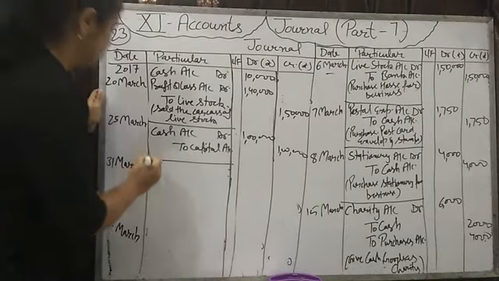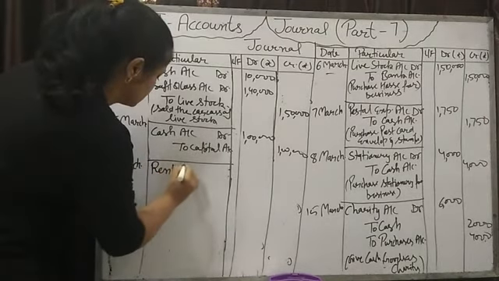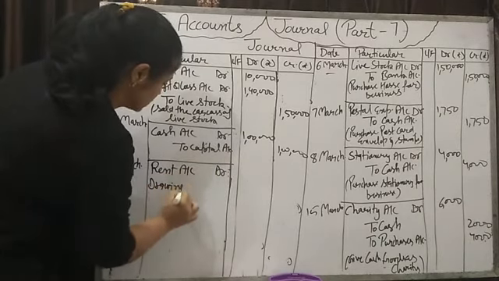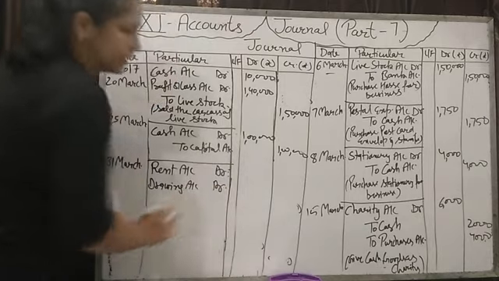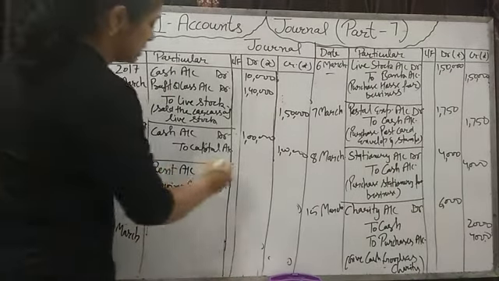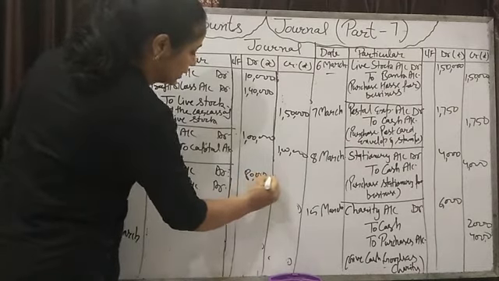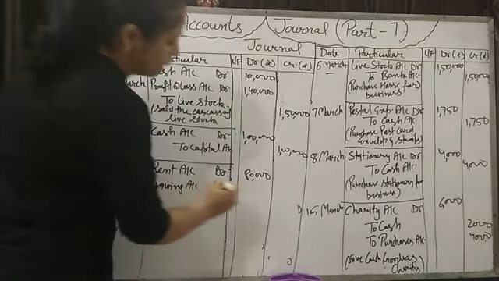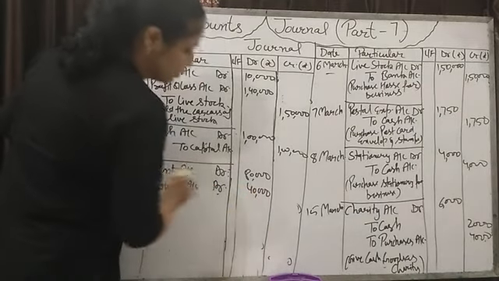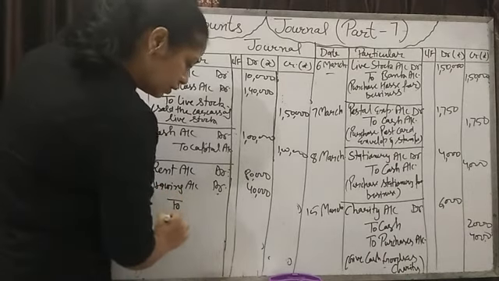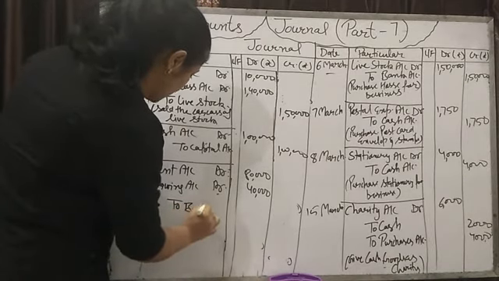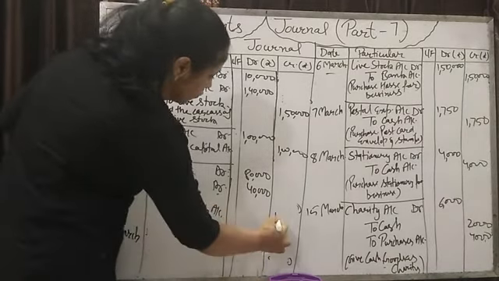Okay, then total rent paid is 1,20,000, out of which 40,000 is related to drawing account and 80,000 is expense of business. Then rent account debit 80,000, this is expense of business, and drawing account debit 40,000, it is expense of owner paid by the business, to bank account, as it's paying by check, 1,20,000.